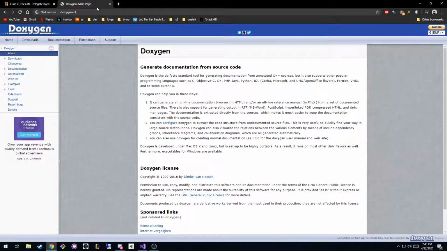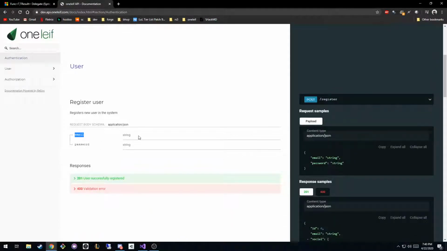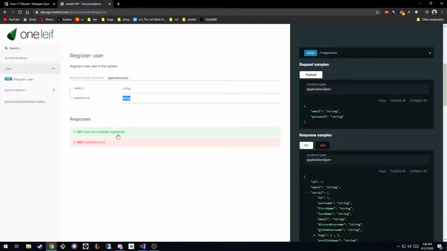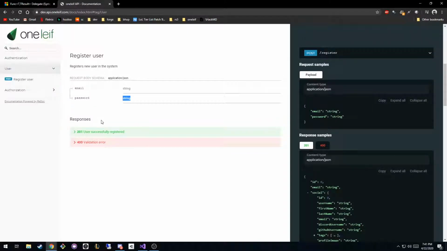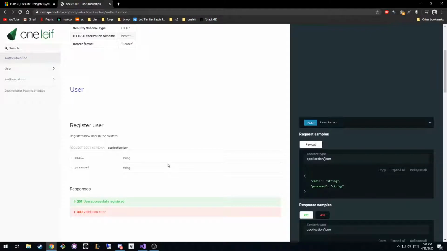A good example of this would be if I go to dev.api.oneleaf.com, you could see for user, for example, a user takes in an email, which is a string, and a password, also a string. What responses can it give you? A user is successfully registered, or a validation error saying maybe you didn't pass in the right type of data. We didn't make this website at all. I think we used Doxygen. No, we used Swagger, and it automatically generated this entire thing for us. So if you have good documentation throughout your code, you don't have to explain how things work to the people that use your code, because you can just generate documentation for you.